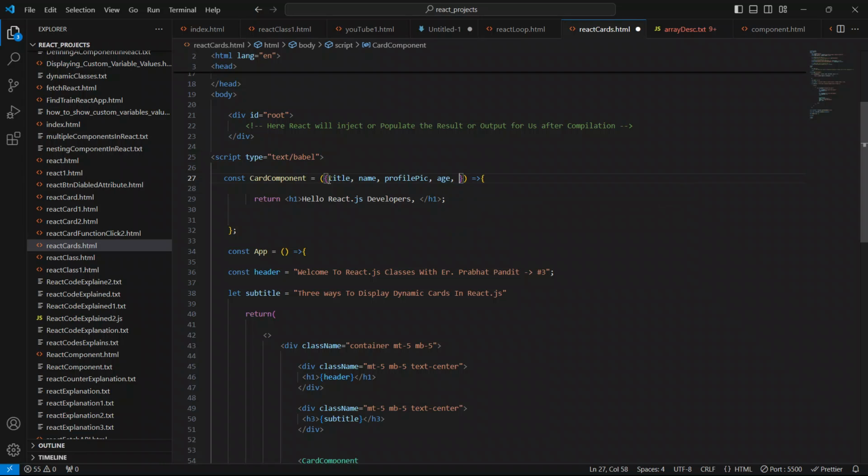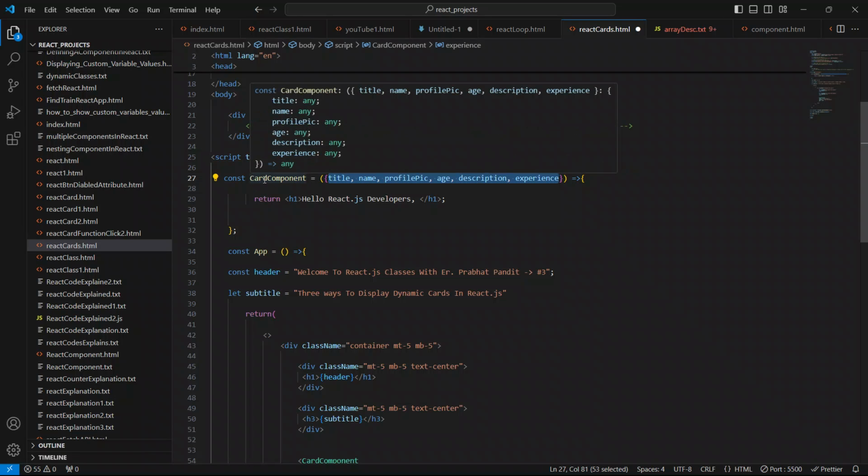I will pass another prop as description, and another prop as experience. As of now let it be. Later on we will pass some extra props to this card component, so always remember that and just be careful.